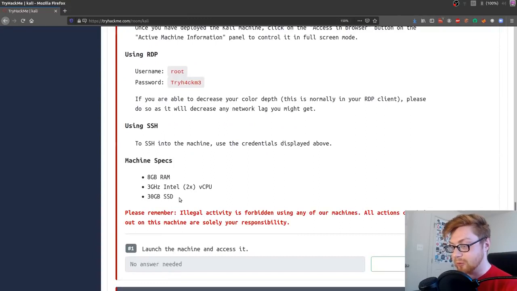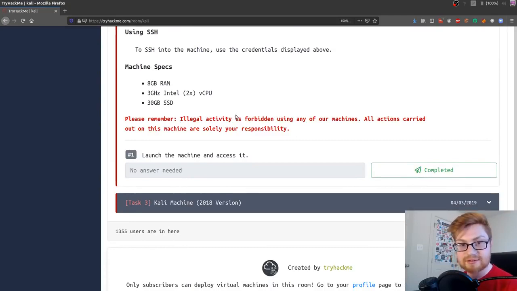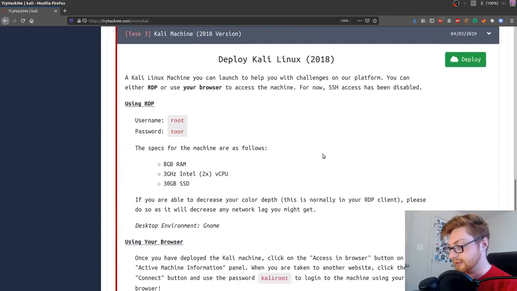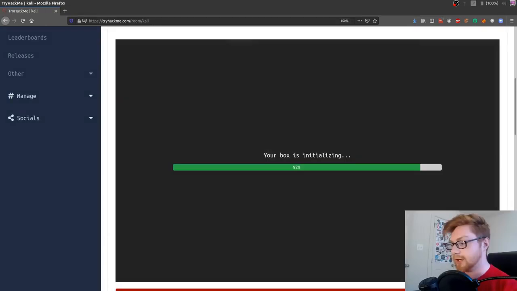And it tells you a little bit about what the machine is built with, how much RAM it has, etc. And hey, don't do anything bad. Play nice, right? No illegal activity. You can, of course, access the 2018 version if you're more interested in that, I guess, GNOME. Yeah, the GNOME desktop environment. So I'll let this finish initializing and we can jump into it.